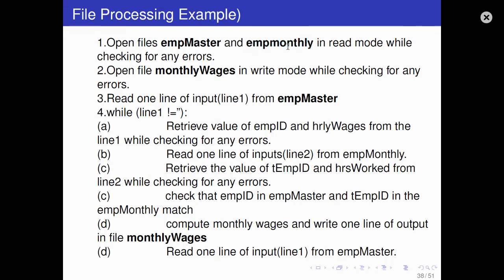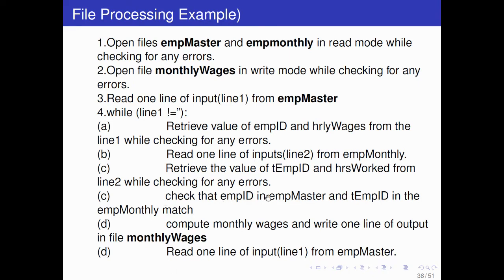Then first you have to match the employee ID. If it is the same person, then multiply number of hours into hourly wage, and write it into the third file: employee ID and monthly wage. Same is told here.